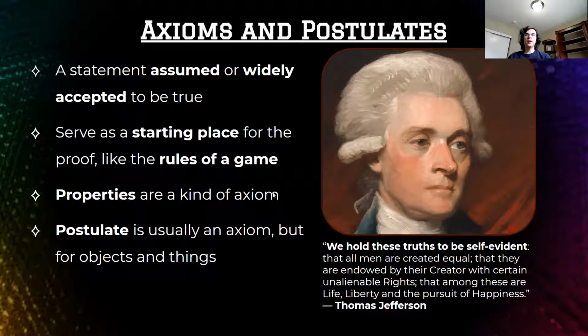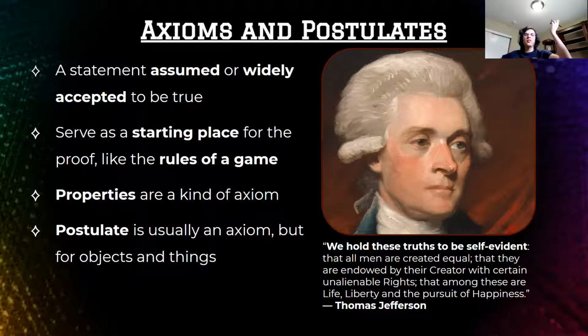Now, in algebra and in mathematics, we have our own things we assume to be true, right? Stuff like properties, as we're going to discover shortly, which are the things that we just know are true in algebra. And in geometry, postulates are a kind of axiom, a thing we hold to be true, like a rule, right? But postulates tend to be specifically for objects or for things like segments and angles and stuff like that, shapes. Axiom is a more broadly useful term because it describes rules in general, usually for more abstract things like numbers or equations.